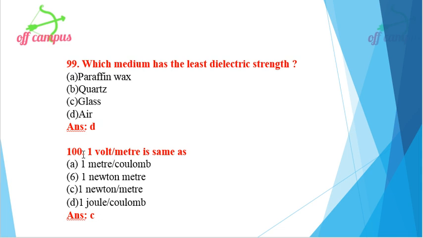Then 1 volt per meter is the same as option C, 1 Newton per coulomb... as given, 1 Newton per meter. Option C, 1 Newton per meter, is the right option for this problem.